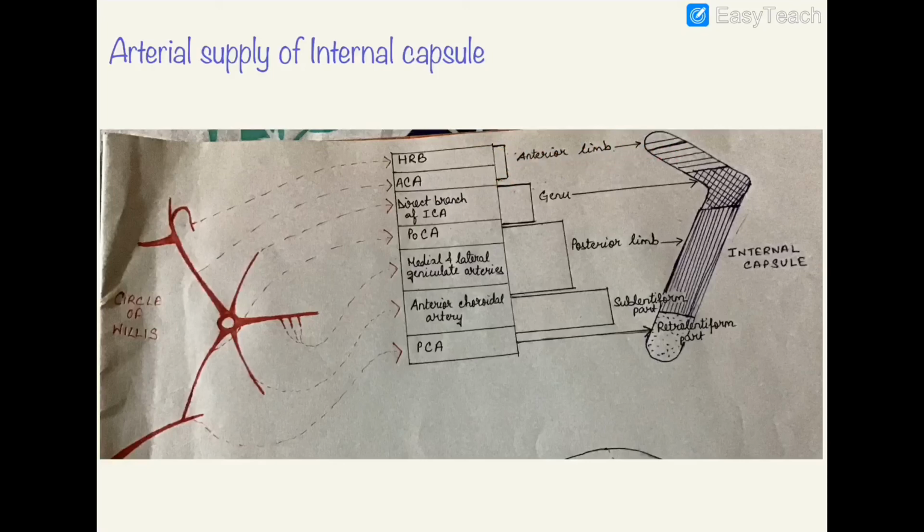Then another bracket involving the next two branches, that is the direct branch of the internal carotid artery and the posterior communicating artery, will supply the corresponding part, which is the genu of the internal capsule. Now, along with the posterior communicating artery, the medial and lateral geniculate arteries and the anterior choroidal artery will supply the next corresponding part, which is the posterior limb of the internal capsule. Then again, the anterior choroidal artery and the posterior cerebral artery will supply the sublentiform part, and lastly the posterior cerebral artery again will supply the retrolentiform part.